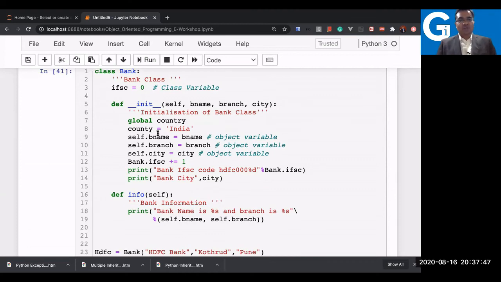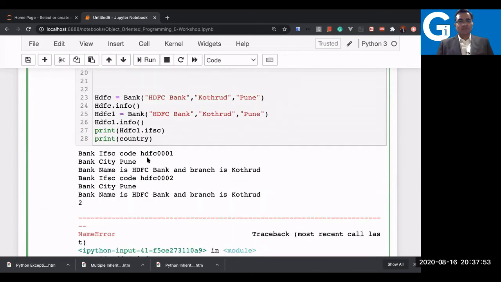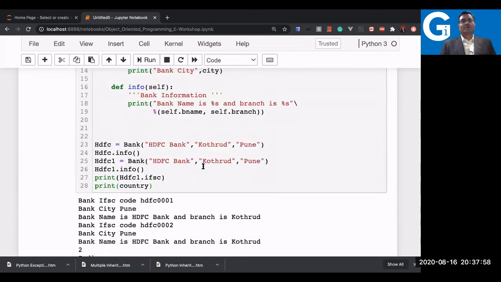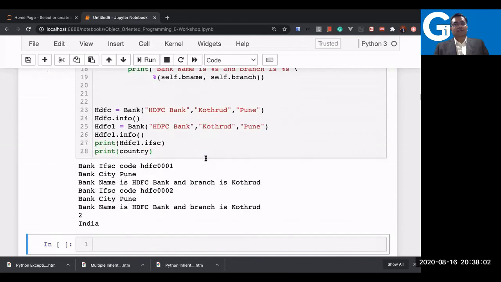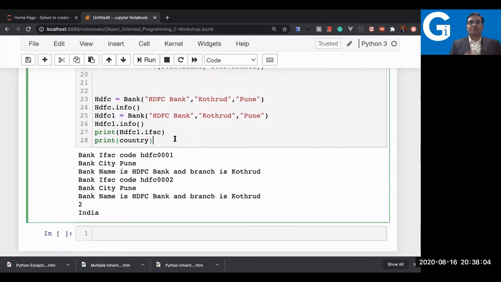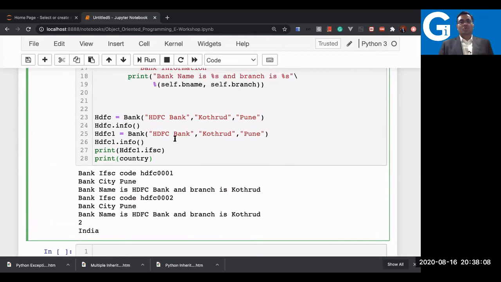Here I wrote COUNTY, that's the spelling mistake. TRY should be there. Yes, so we have to be very careful about typos here. Now you get the result. So you can see the variable country, which you just declared, is a global variable.